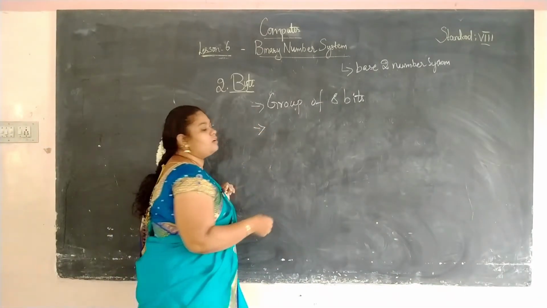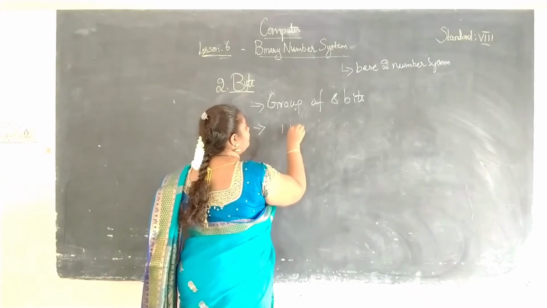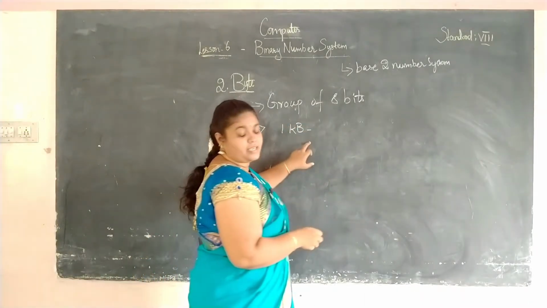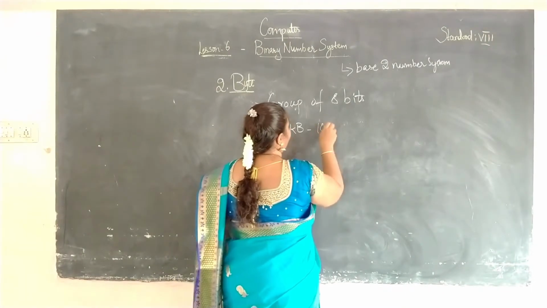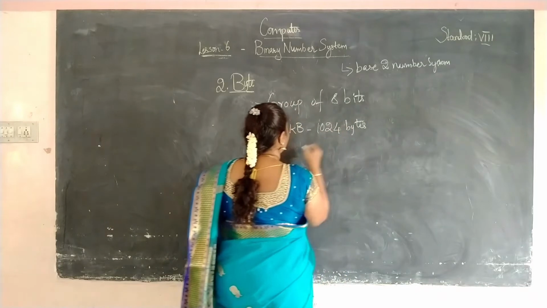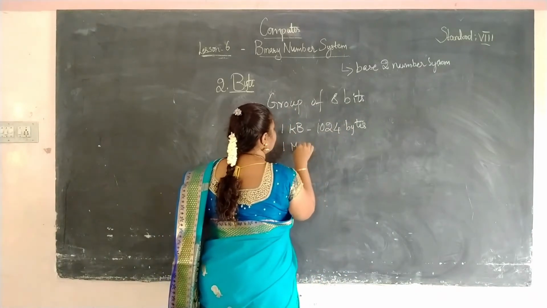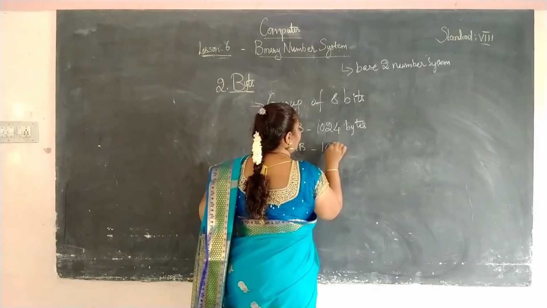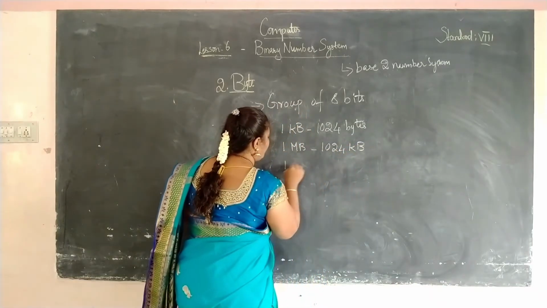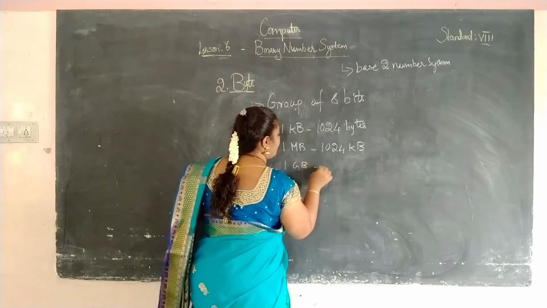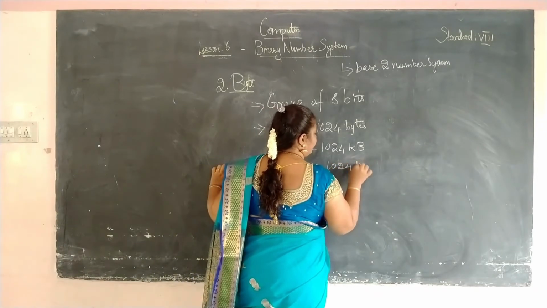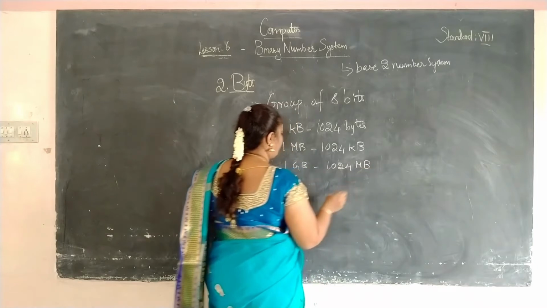So you have learned, right? 1 KB is equal to 1024 bytes. 1 MB is equal to 1024 KB, that means kilobytes. 1 GB, gigabyte, is equal to 1024 megabytes.